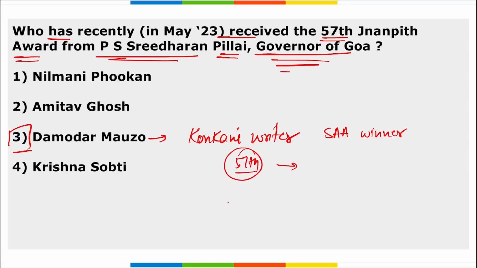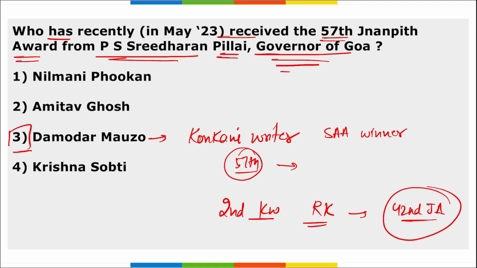Correct? And remember, he is the second Konkani writer after Ravindra Kelekar to receive this award. And Ravindra Kelekar was the recipient of the 42nd Gyanpith Award. And now, who is the second person to receive the award, the 57th Gyanpith Award? Damodar Mauzo. Correct? We are talking about the Konkani writer here. And if we talk about Nilmani Phookan, he is an Assamese poet and he received the 56th Gyanpith Award.